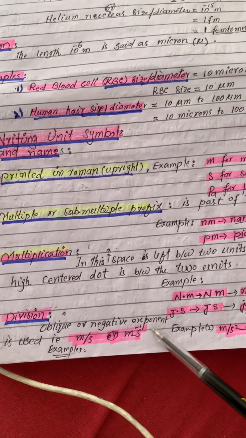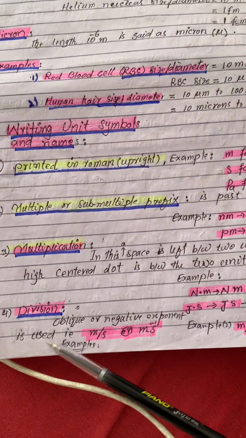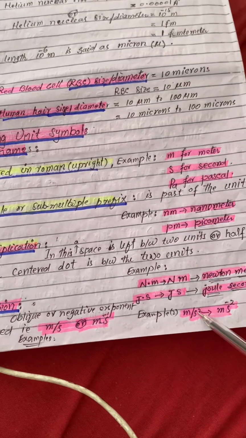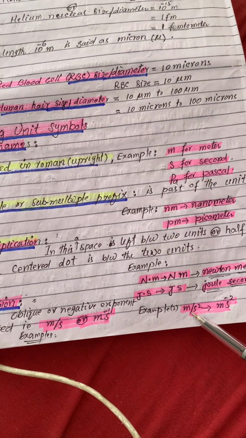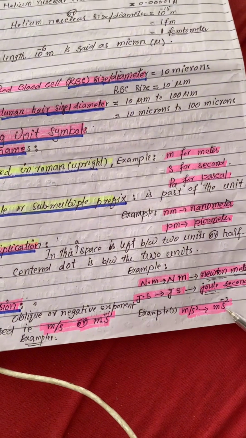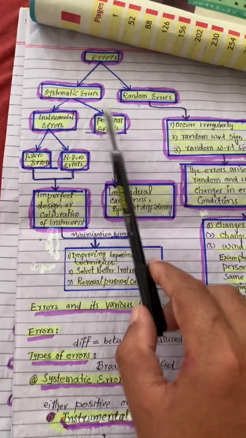For division, an oblique or negative exponent is used, for example, meter per second. Similarly, another example is meter per second square, which is the unit of acceleration, and it can be written as this one or this one.